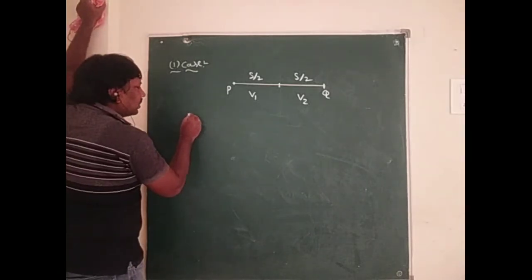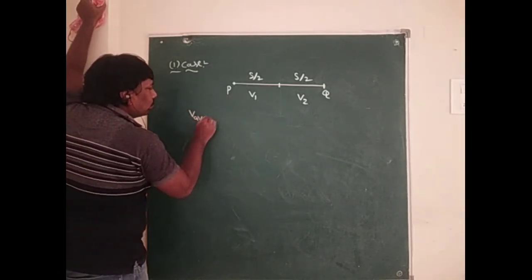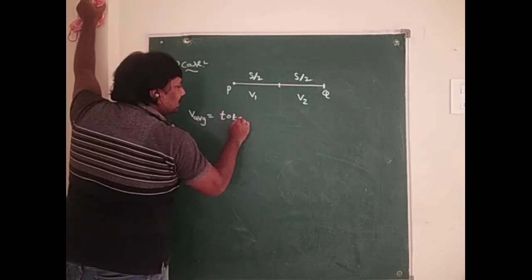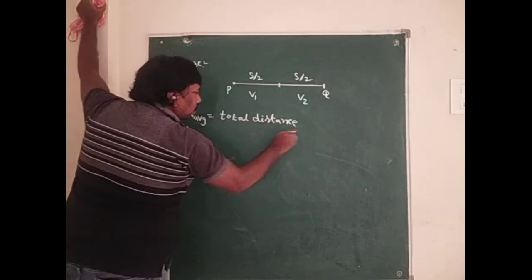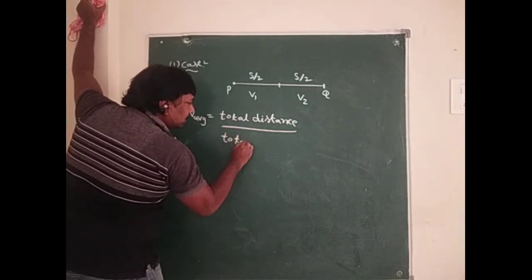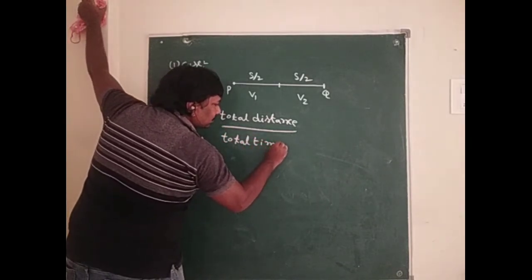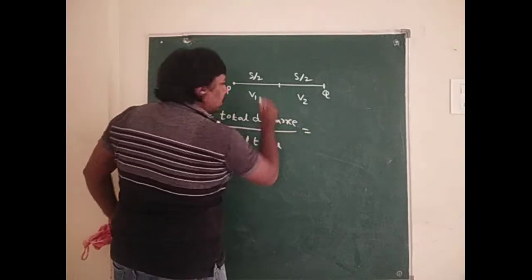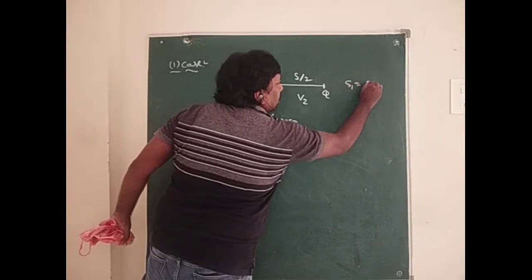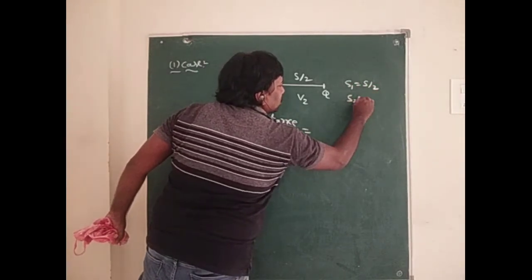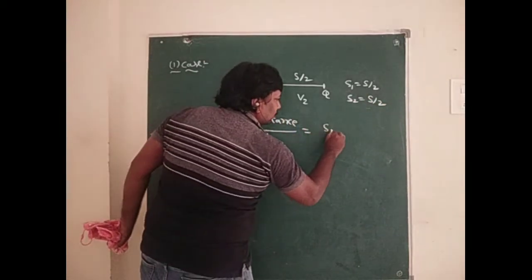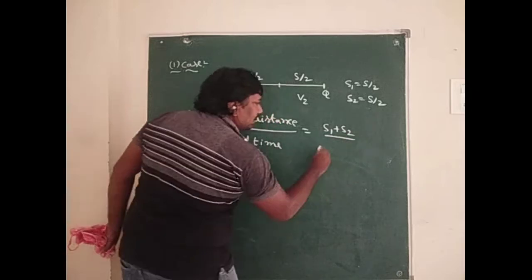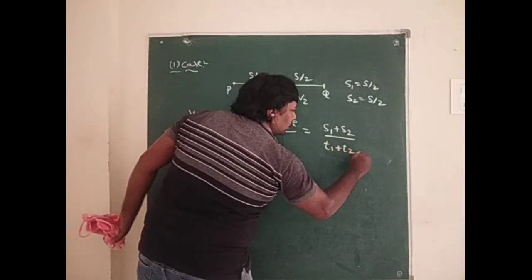In this situation, V average equals total distance by total time. Here S1 equals S by 2 and S2 equals S by 2, so V average equals S1 plus S2 by T1 plus T2.